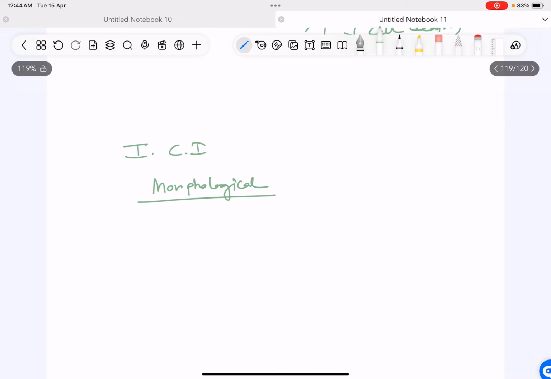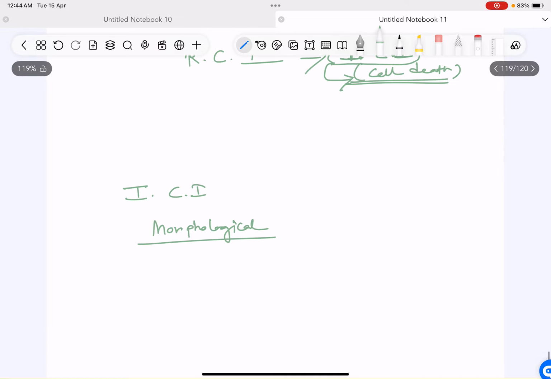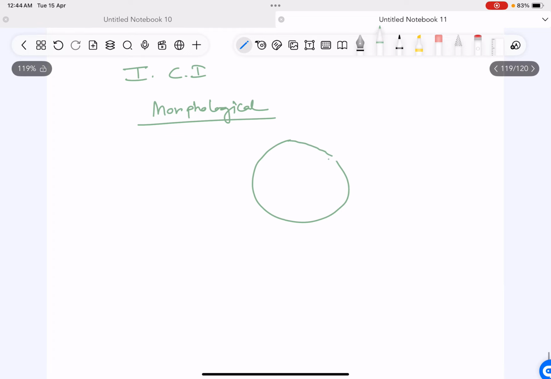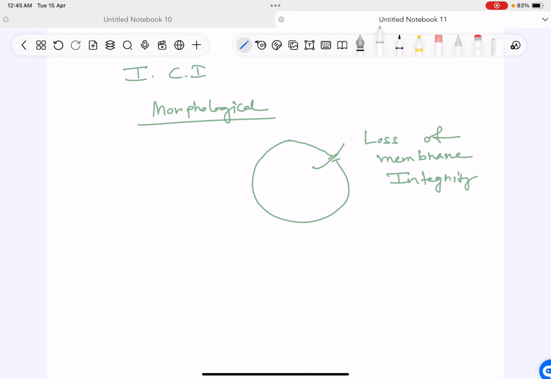So suppose this is the cell. Okay, let me make a diagram. This is the cell. What will happen in irreversible cell injury? There is a defect, so there is loss of membrane integrity. This is the key characteristic of irreversible cell injury. Things will start to leak out.